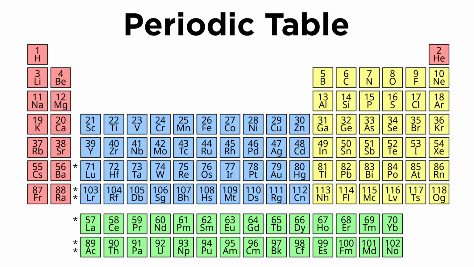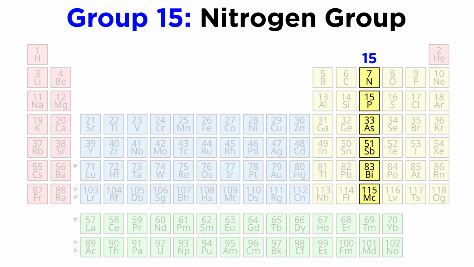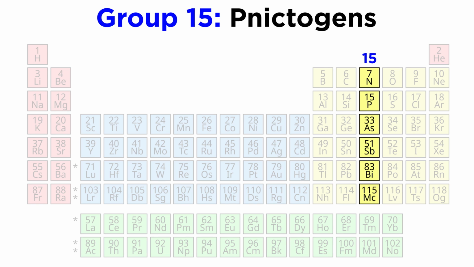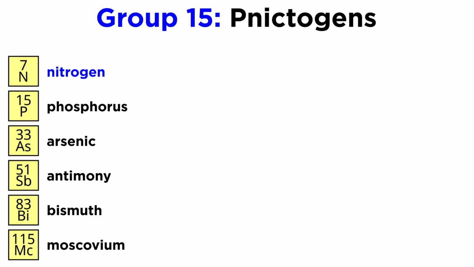Moving along in our survey of the periodic table, we arrive at group 15. This is the nitrogen group, but it is also known as the Pnictogens. Beyond nitrogen, this group includes phosphorus, arsenic, antimony, bismuth, and moscovium.